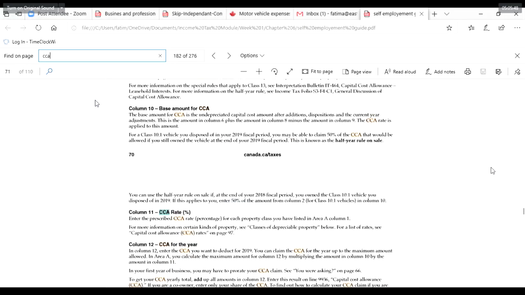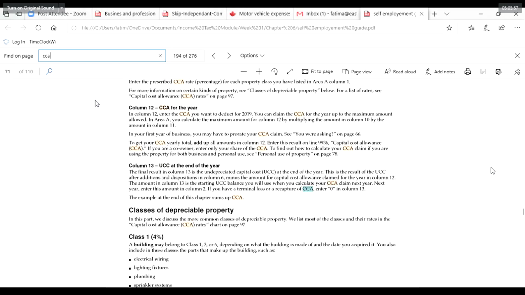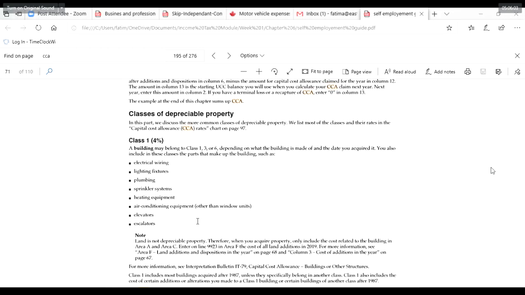The classes, there are percentages given here. These are the classes of depreciable property. Now class 1, 4%. The building may belong to class 1, 3 or C depending on what building is made and the date you acquired it. So any property, because when you're doing a business, not only the motor vehicle CCA, you can also claim the CCA for other assets you are owning.